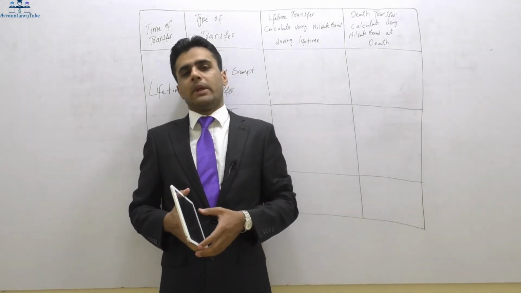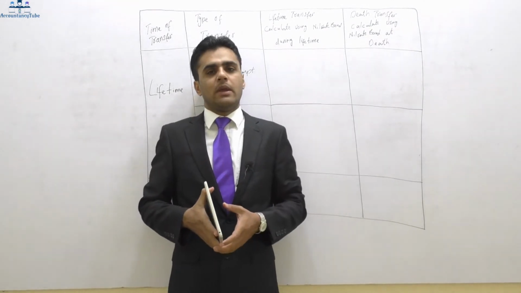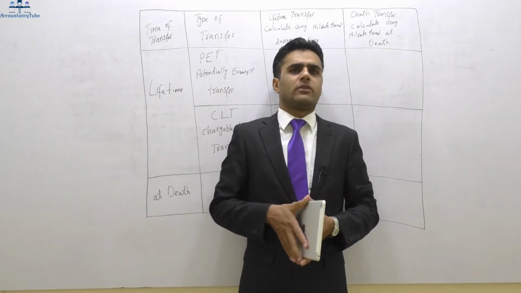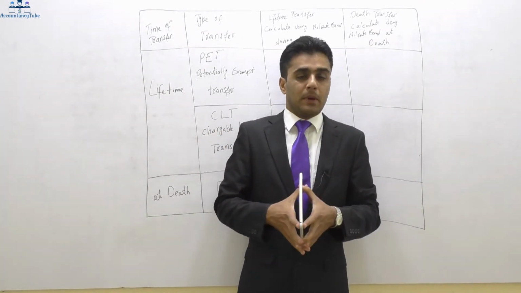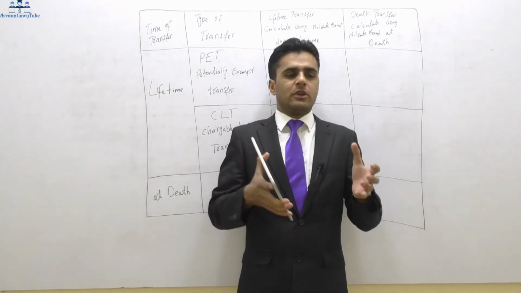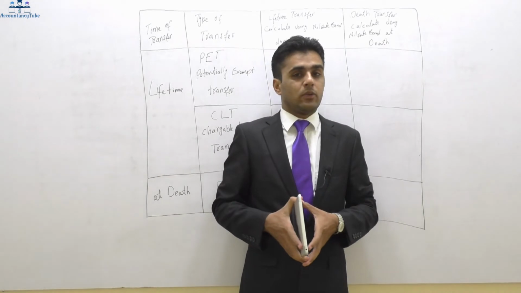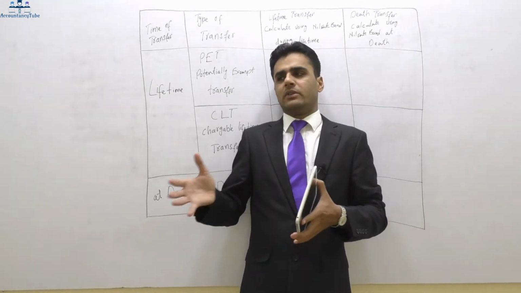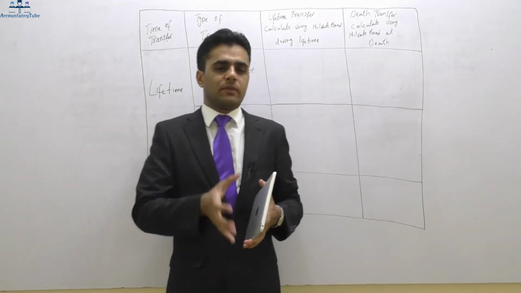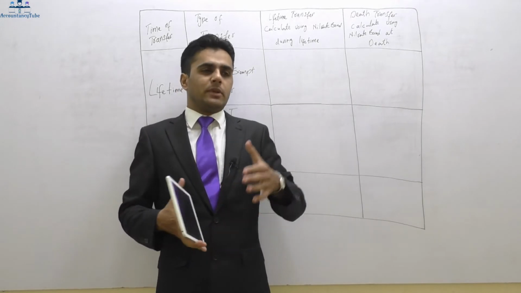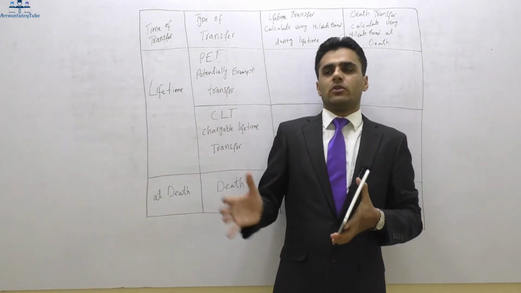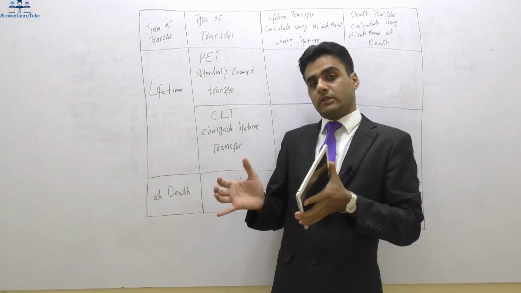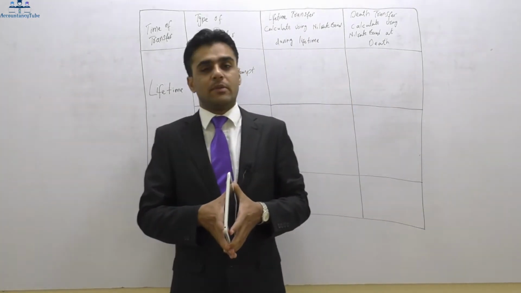At that time there will be some tax to pay, and that is known as inheritance tax. Likewise, there will be some tax when you are giving a gift during lifetime. So that is also part of the inheritance tax. Don't just think that it will be tax on death. There will be tax during lifetime as well.